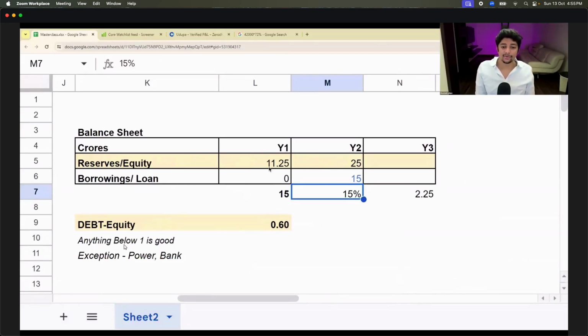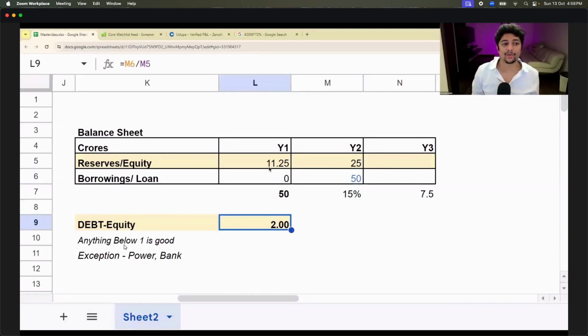Right? So very good. You have just learned a new formula called debt to equity ratio. It is also known as a solvency ratio. Debt to equity ratio basically says, what is Shashank's debt to his equity? So what is my debt? 50. What is my equity or my money? 25. So if I check my debt to equity ratio, it comes to 2.